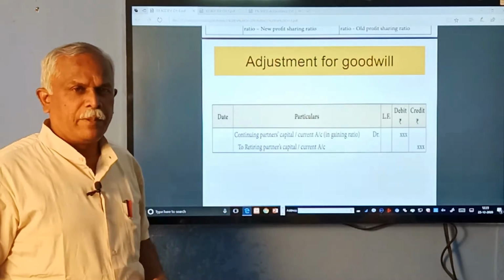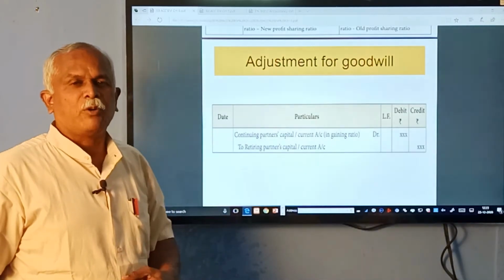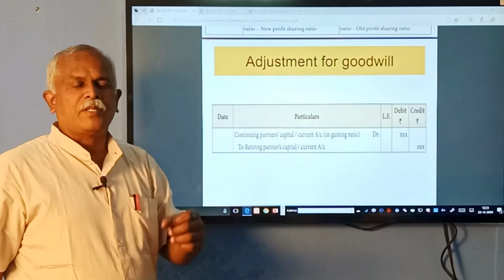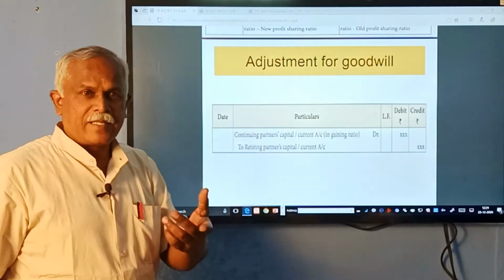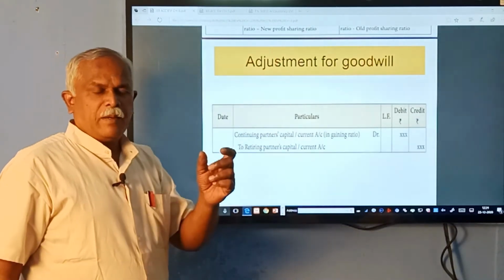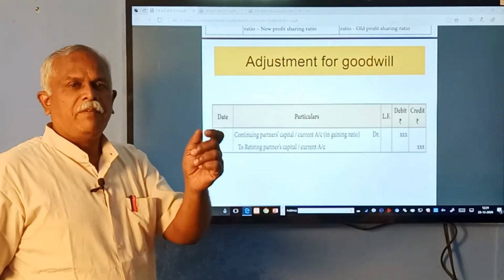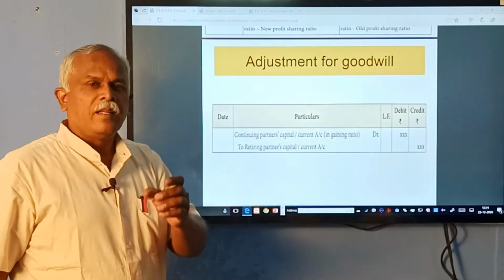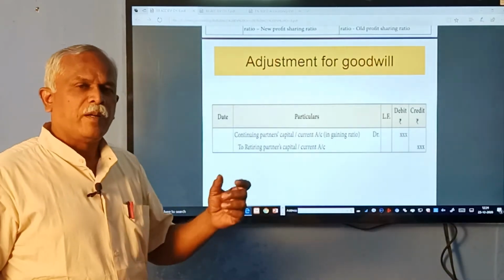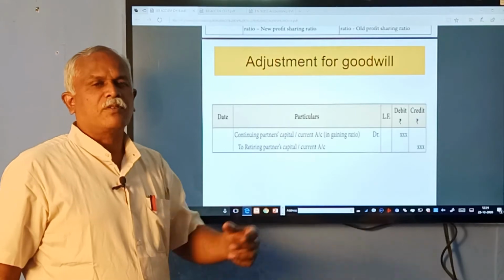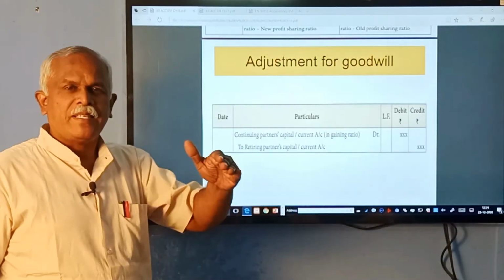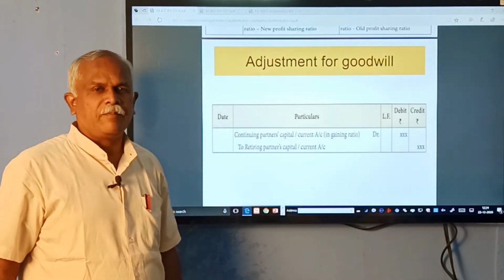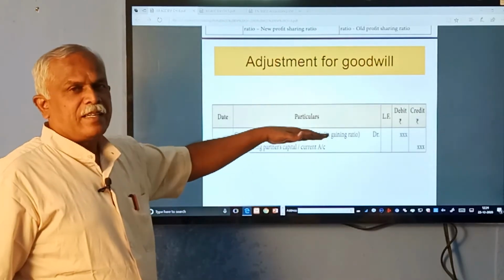Let us say for example, the outgoing partner's share of goodwill is 10,000 and there are 3 partners, gaining ratio is 2:1:1. Partner A will give 2 parts, partner B will give 1 part, partner C will give 1 part. So, total 4 parts. So, 10,000 is divided into 4: 5,000, 2,500, 2,500 will be debited from A, B, C and it will be given to the partner who is going out, Mr. D. Such way it is done.